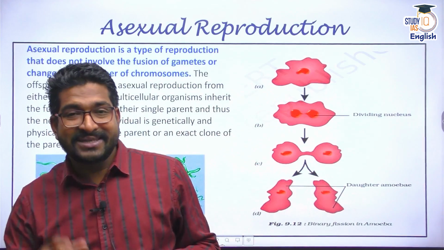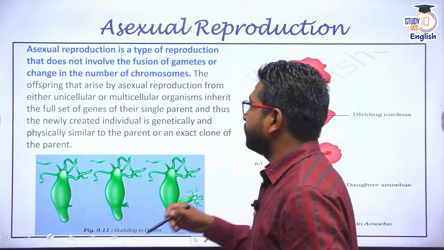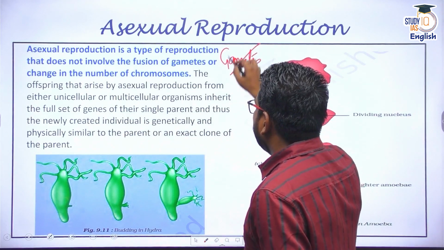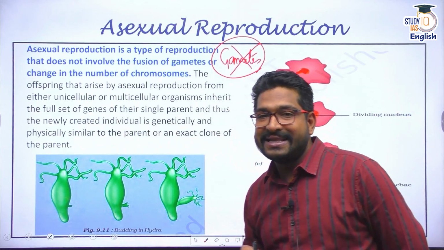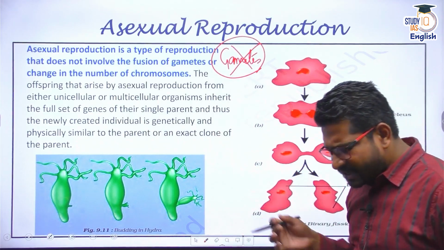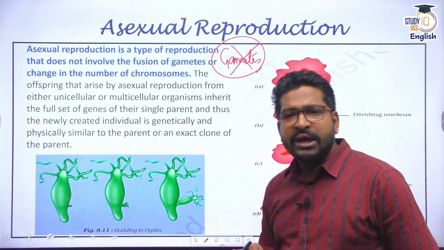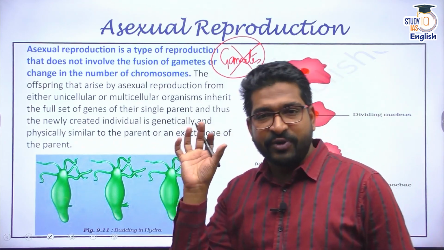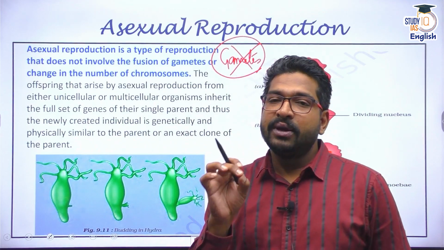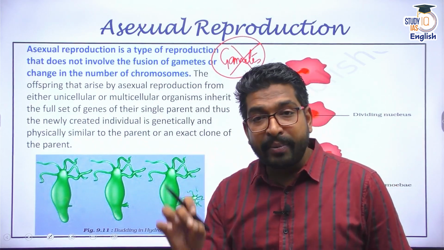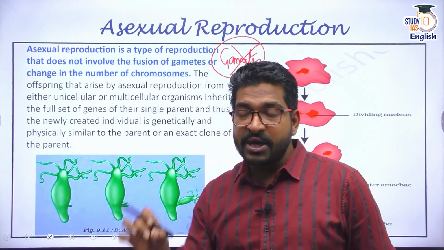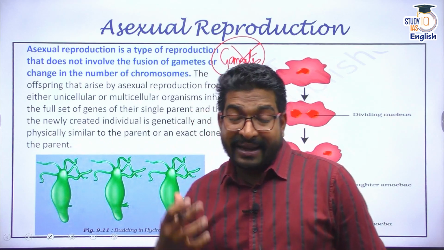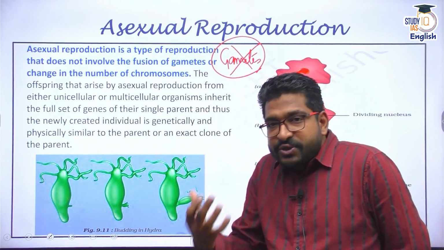Asexual reproduction. I'm repeating again, asexual reproduction means where the gametes are not involved. There is no involvement of sex cells or gametes. And asexual reproduction is predominantly seen in many unicellular organisms, although not exclusive to unicellular. It can also be present in multicellular organisms as well. There are different methods or means of asexual reproduction.